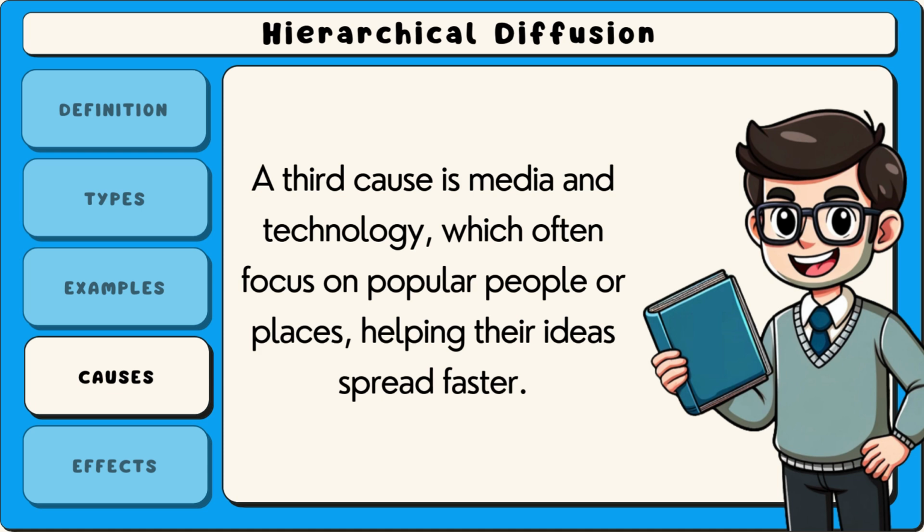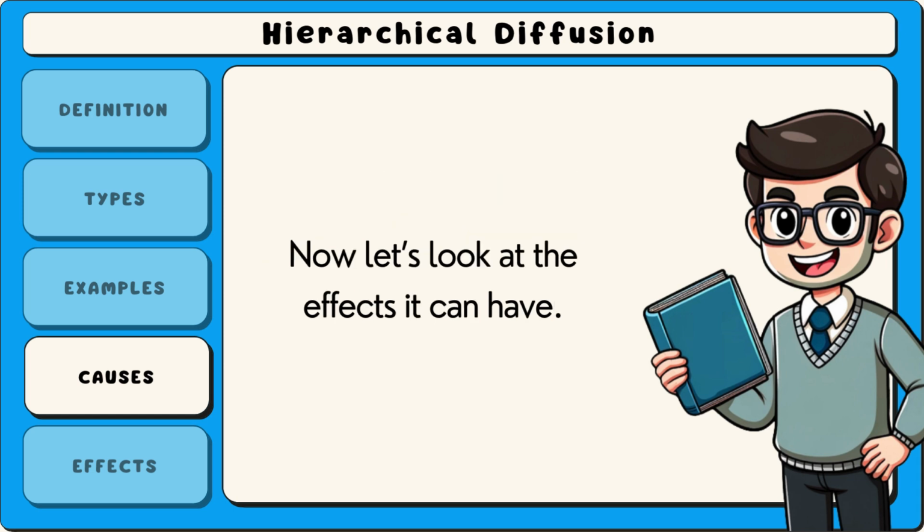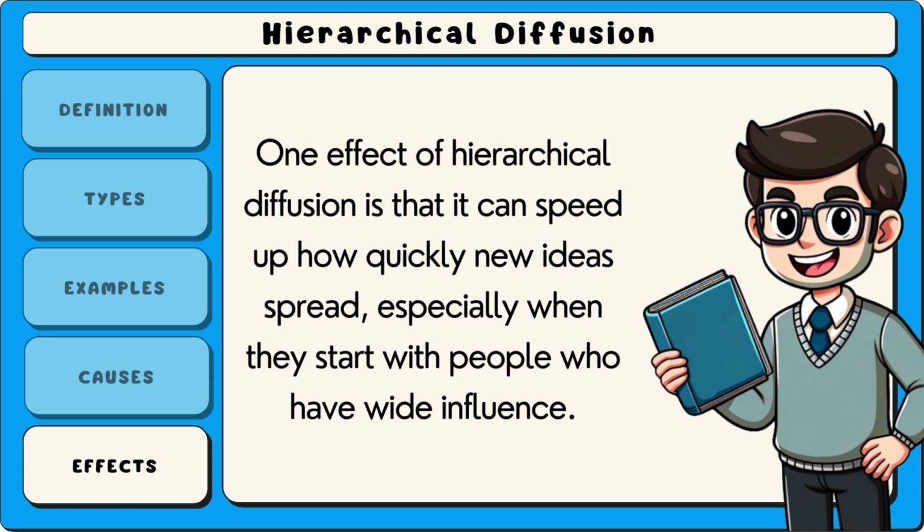These causes show that hierarchical diffusion doesn't happen by chance. It follows patterns of influence and access. Now let's look at the effects it can have. One effect of hierarchical diffusion is that it can speed up how quickly new ideas spread, especially when they start with people who have wide influence.